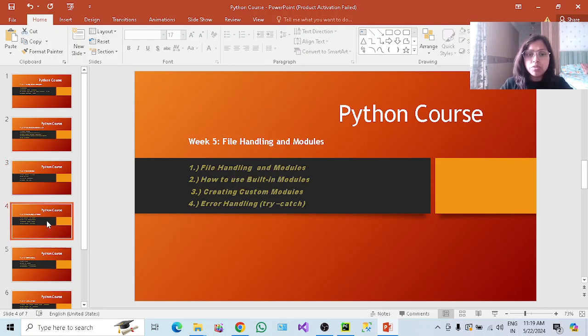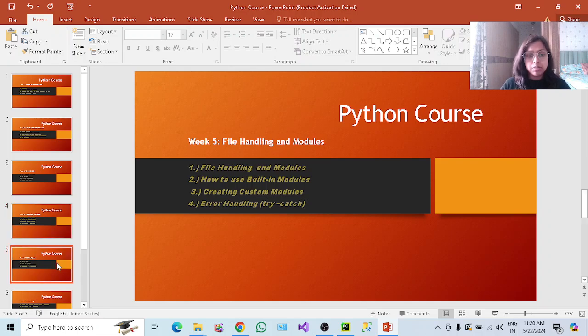In the fourth week we are going to understand how we can work with file handling. Suppose we have files with data in them. We have to read the files, do some operations on the files, delete the files, and modify the files. So all those things we will understand in week 5.